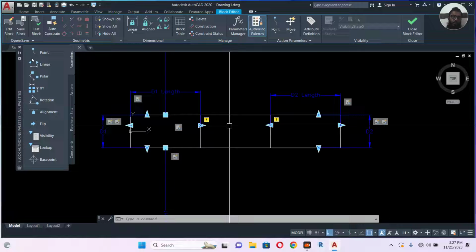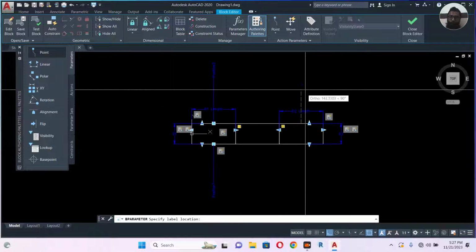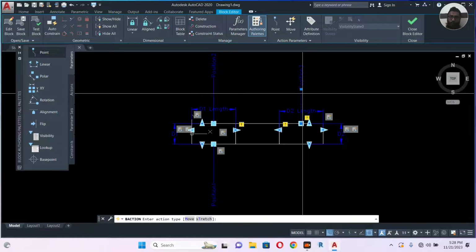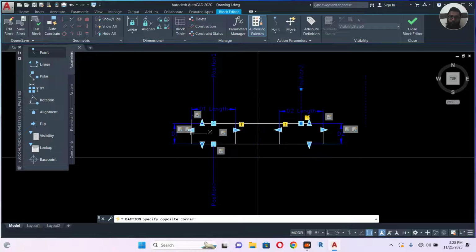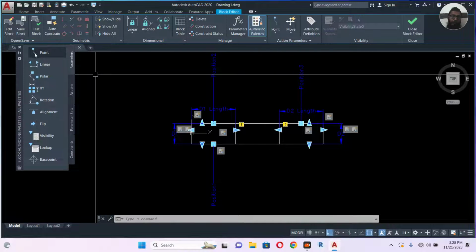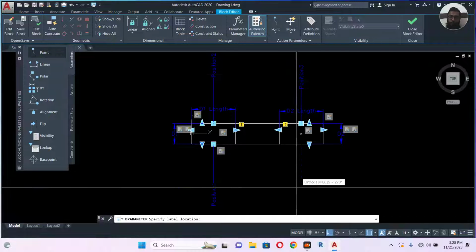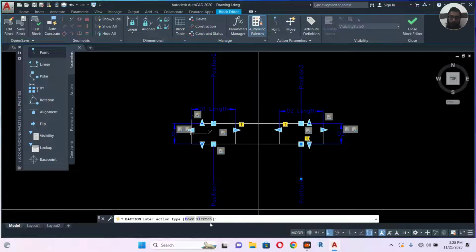So you will do the same here also. Double click, stretch, enter, another point, double click, stretch.